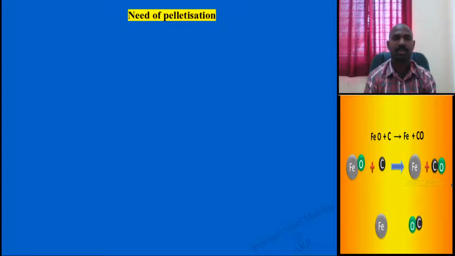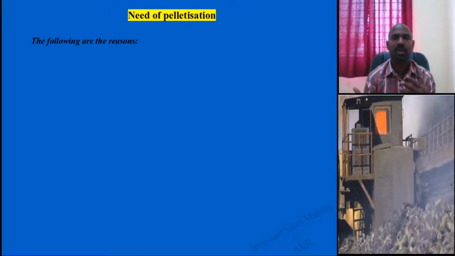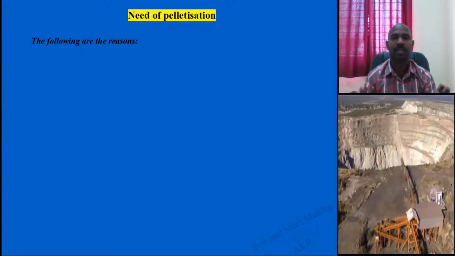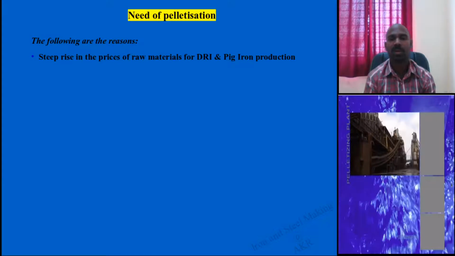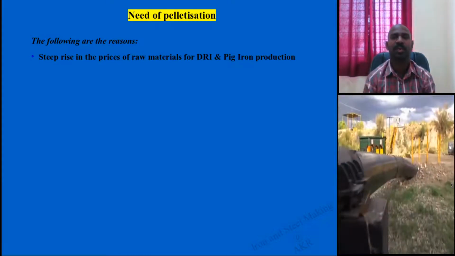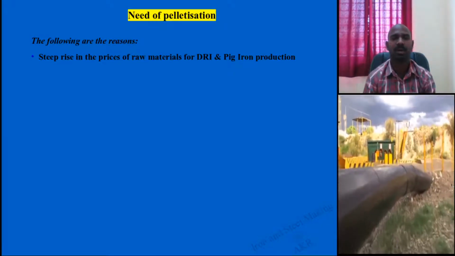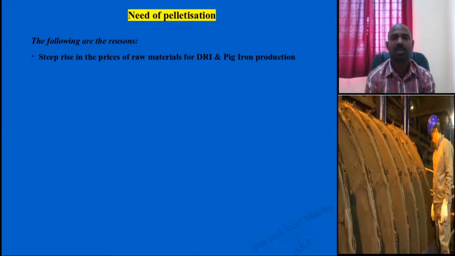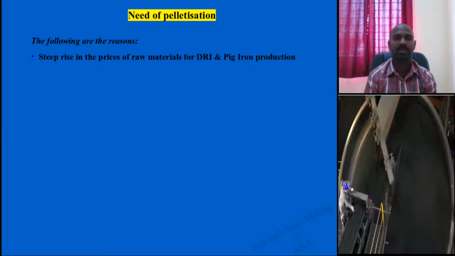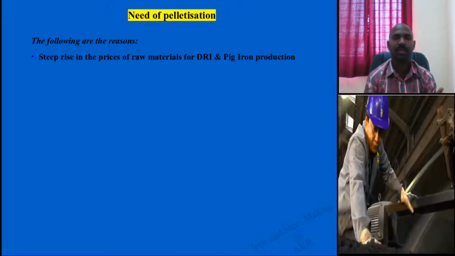Now, in this scenario, why do you need pelletization? Why do you need to make a round pellet? Because of the day by day rise in raw material prices: raw material for DRI, for steel production, for pig iron production.